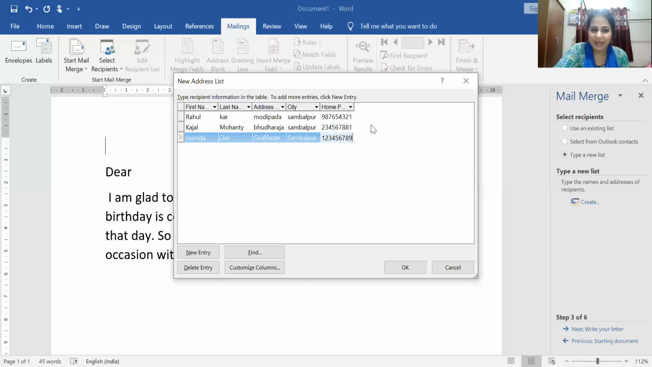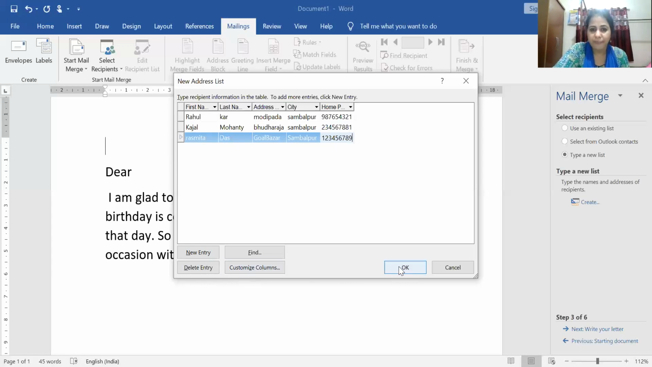So this is known as a record. These are the field names. Each individual column is known as a field name, and when I put a value in the field, it becomes a record. If you do not want any record, you can delete that entry also. You can click on delete. And if you want to add or customize any field, you can customize the columns.